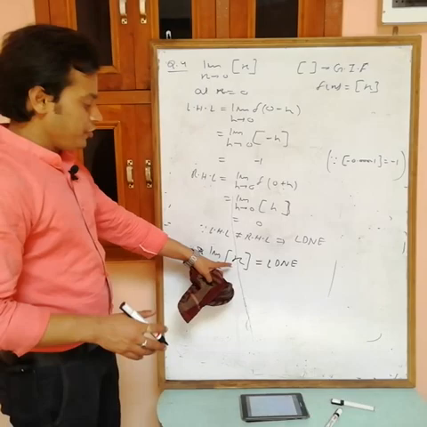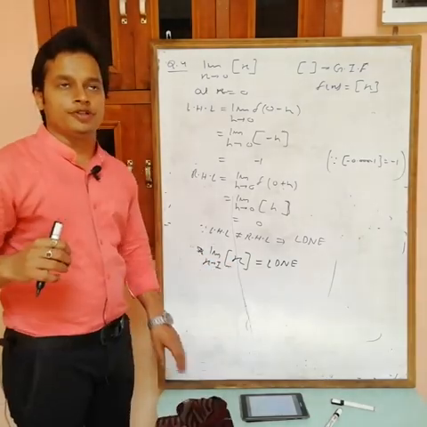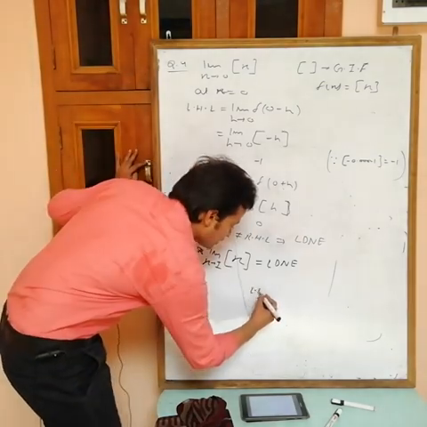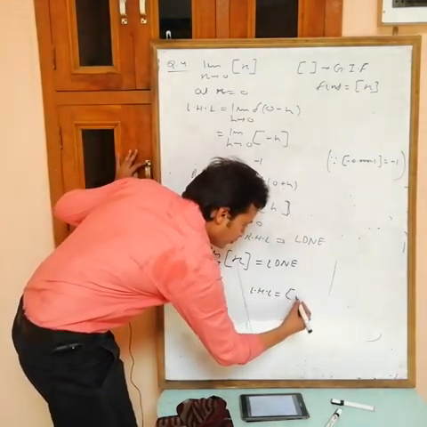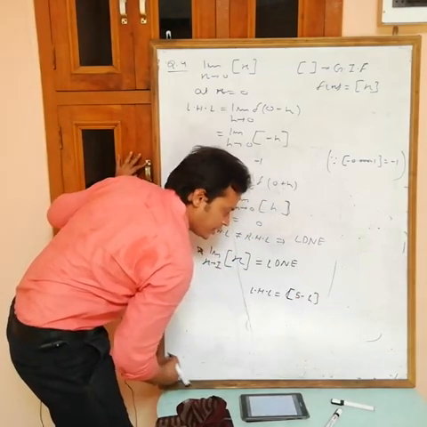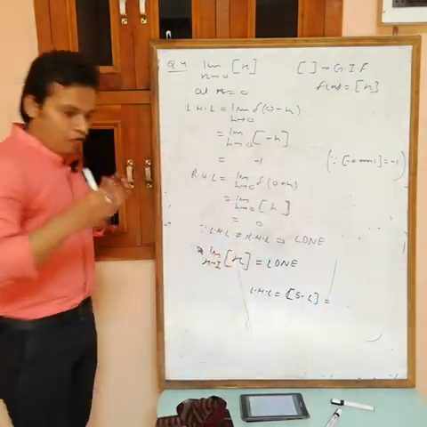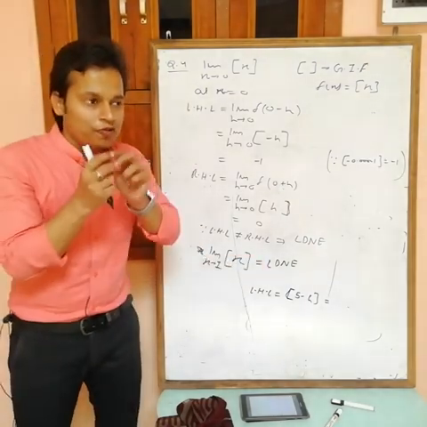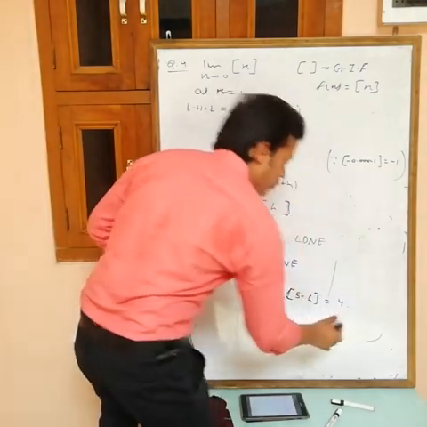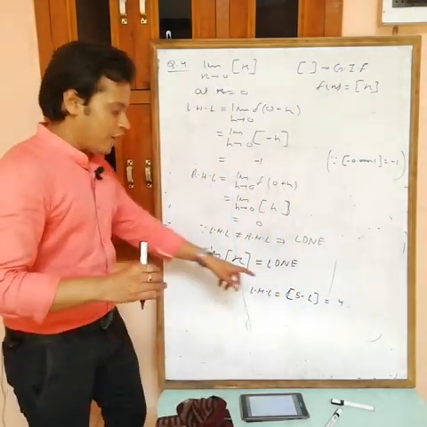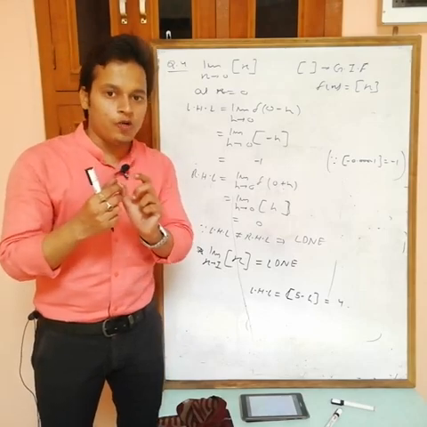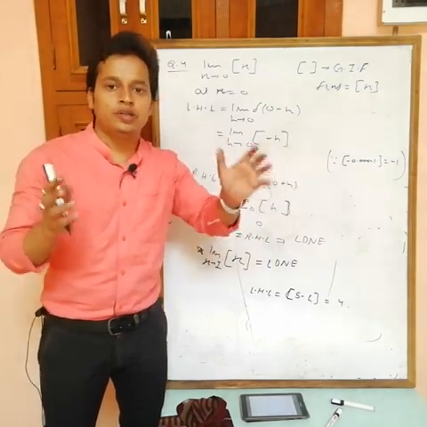Now suppose you are taking any other integer, choose any integer. Suppose I am choosing 5, x equals to 5. Now LHL is the value of the function at 5 minus h. Then 5 minus h becomes 4.99999, and the greatest integer of this becomes 4. Here h is positive. If you subtract something from 5, you will get 4.9999, and the greatest integer of this is 4.